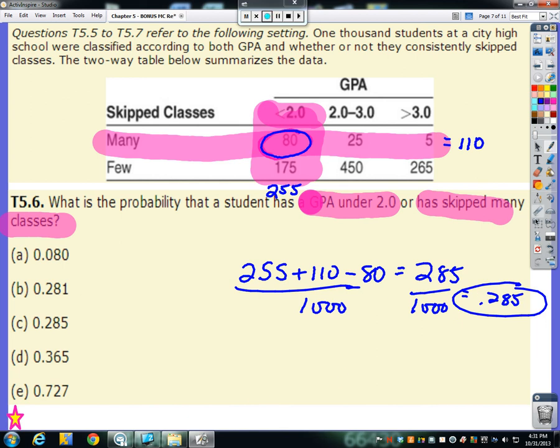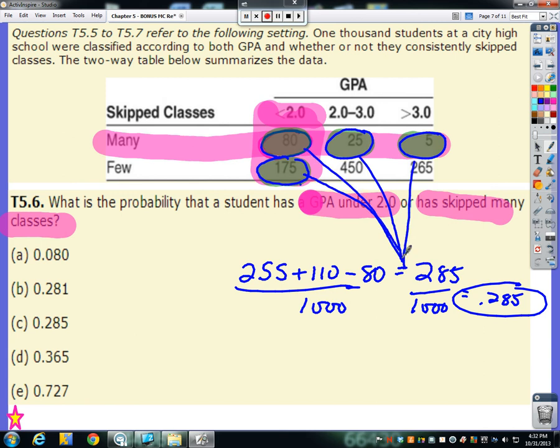Now, another way you could look at this, if you wanted to, would be just to completely ignore the 110 and the 255 here and just do this. You could say, well, I want these people. Well, I don't want to count those people again, so now just add 25 and 5 more. So if we took 175, 80, 25, and 5 without including the 80 twice and added all that together, we would end up with our 285. So there's a second way you could do it. So 0.285, there we go.